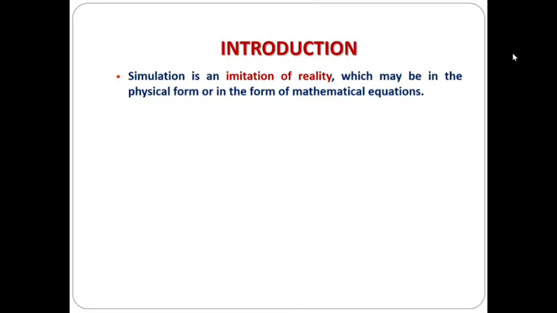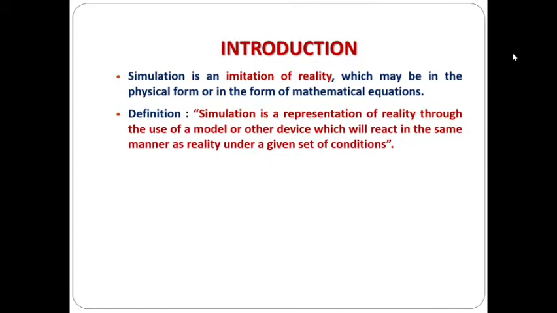In this example, we try to imitate reality to see what might happen under real operating conditions. This imitation of reality, which may be in the physical form or in the form of mathematical equations, may be called simulation. With this background, if we want to define simulation, it is a representation of reality through the use of a model or other device which will react in the same manner as reality under a given set of conditions.